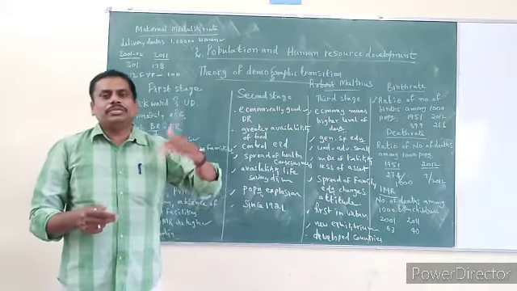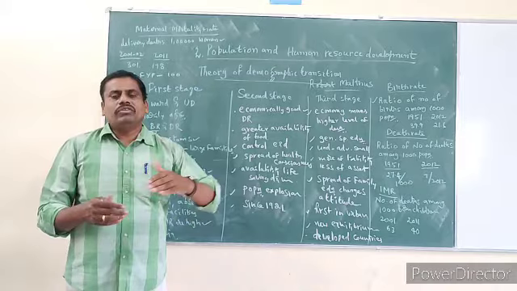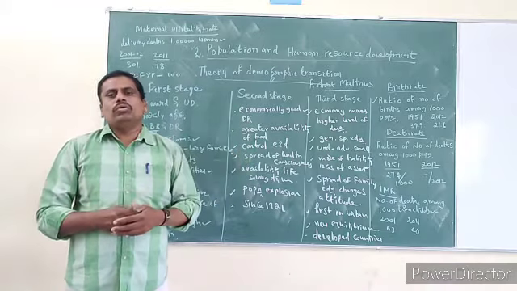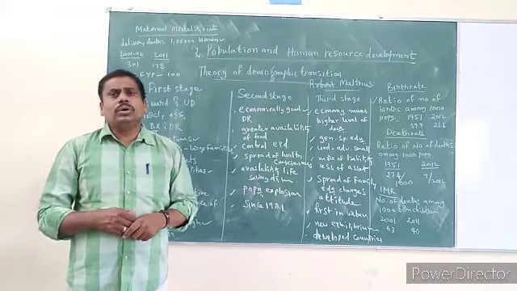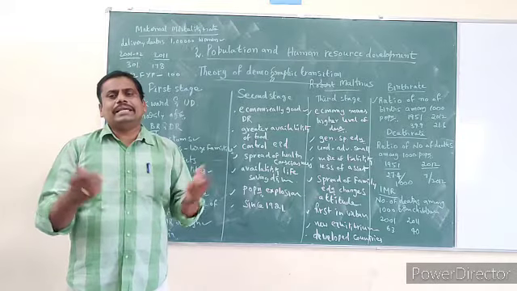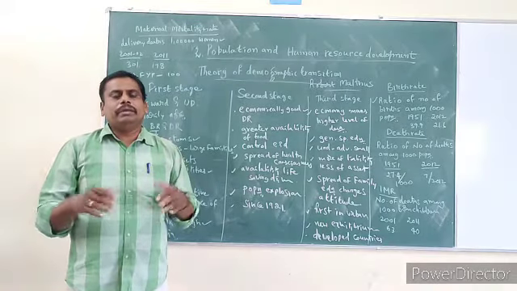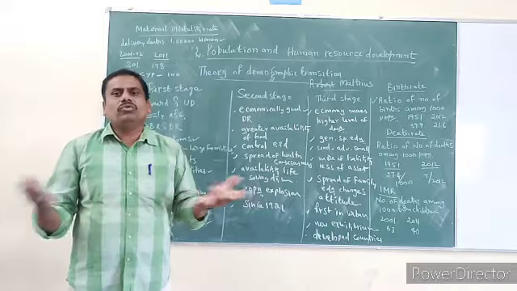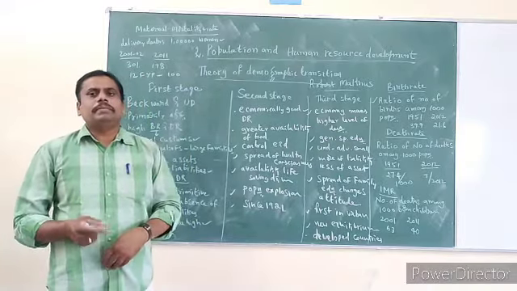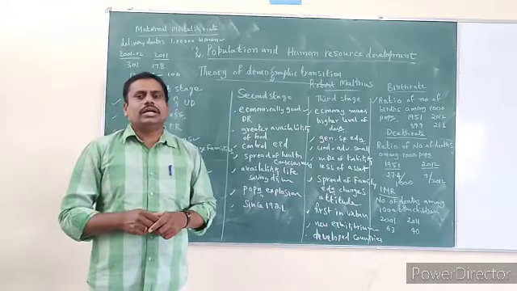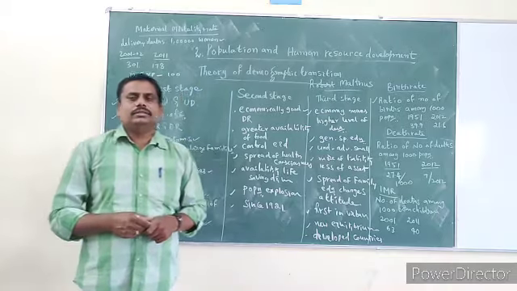Whenever population grows faster and food grains grow very slowly, automatically an imbalance takes place. The people may die because of starvation, with no food to eat. So that's why population will become a burden for a nation, according to Malthus.